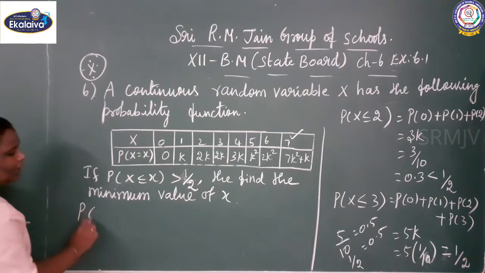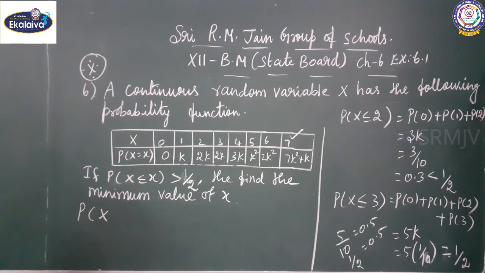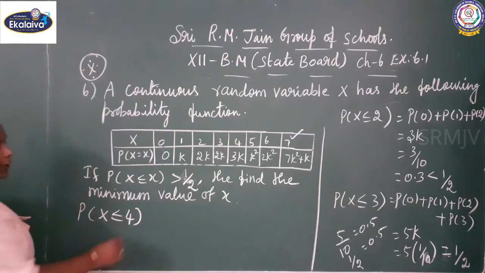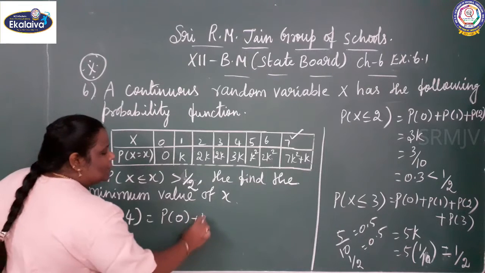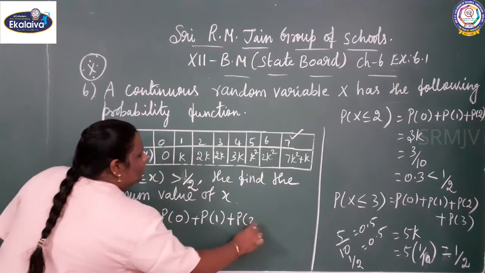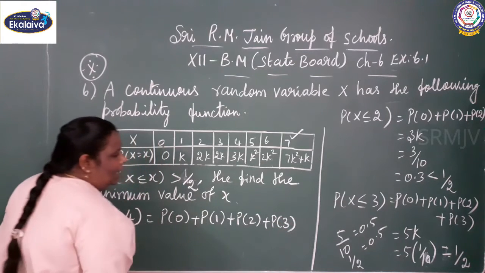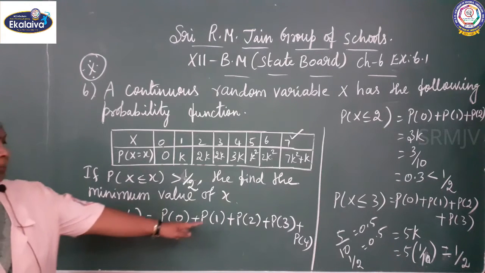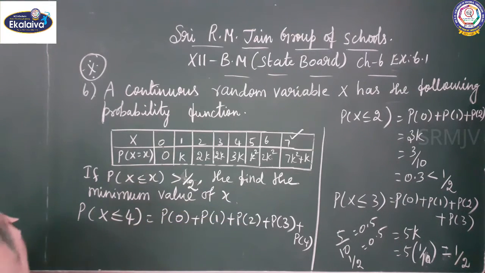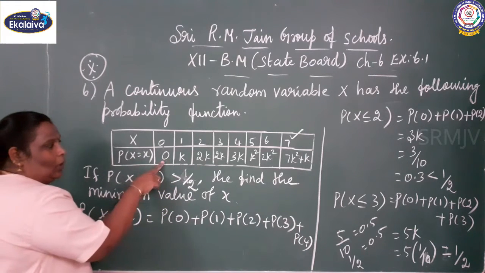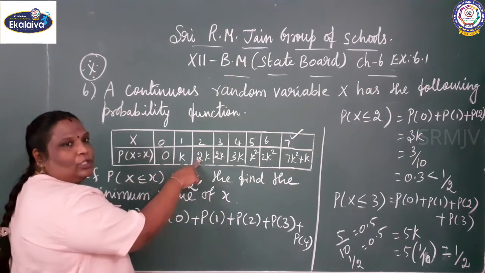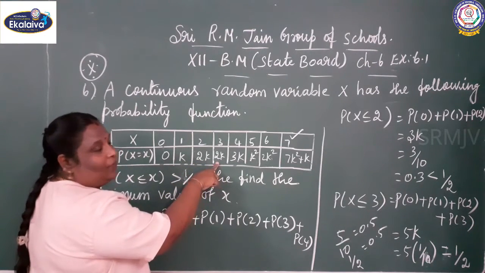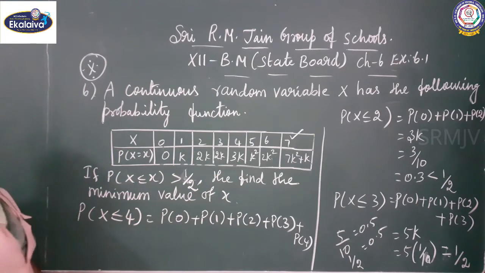See, P of x less than or equal to 4. What are the values we are going to take? P of 0 plus P of 1 plus P of 2 plus P of 3 plus P of 4. 0 plus k plus 2k, 3k. 3k plus 2k is 5k, 5k plus 3k is 8k.